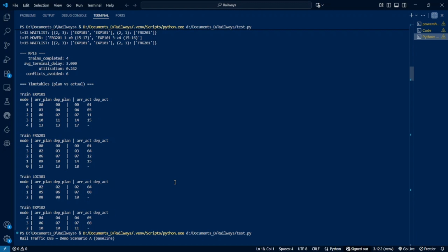So this was all from our side. This is a very sample prototype, and in this prototype we have only used a greedy heuristic, but this is the basic idea, and it can be scaled with the help of several ML and RL models while implementing in real life. Thank you very much.